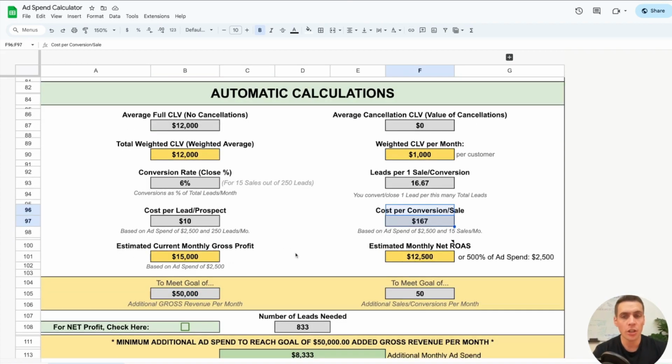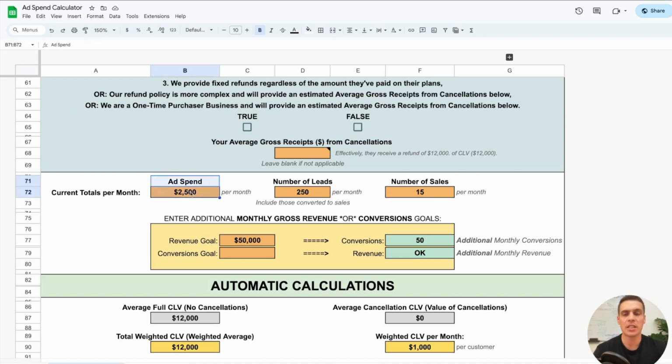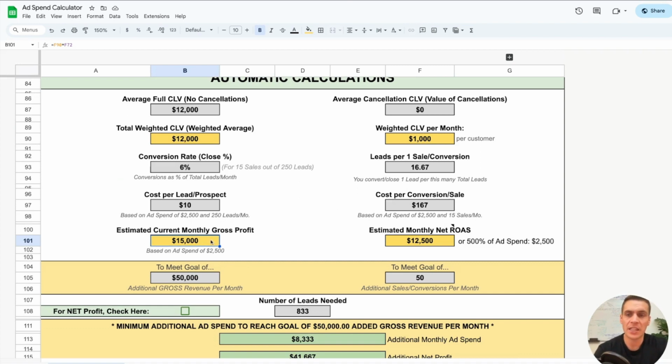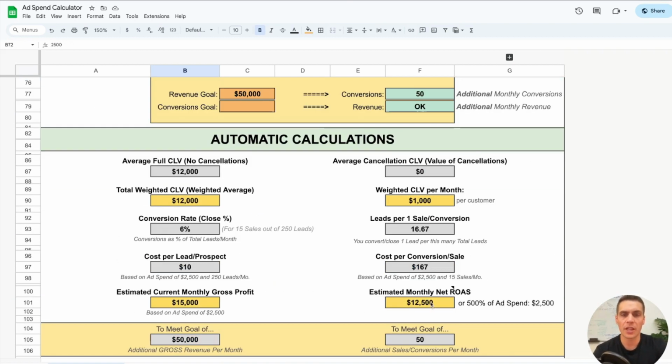Now, your estimated current monthly gross profit, this is from your current numbers up here. You are currently spending $2,500 per month and you're making 15 sales. So that means that's an extra $15,000 a month because you're making $1,000 per sale, and that's going to show up right here in your $15,000 of additional monthly gross profit every single month based on your ad spend of $2,500. And your estimated monthly net return on ad spend, your ROAS, is going to be that $15,000 gross profit minus whatever you're spending on ads. And that's going to be $12,500.